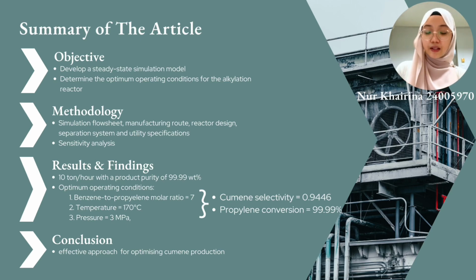Using sensitivity analysis, the researchers identified the optimum operating conditions. The results showed that a benzene to propylene molar ratio of 7, a temperature of 170 degrees Celsius, and a pressure of 3 megapascal achieve a 99.99% propylene conversion and 0.9446 cumene selectivity.